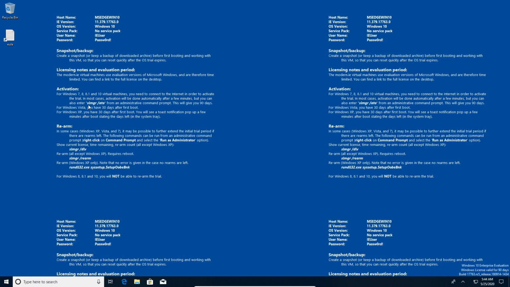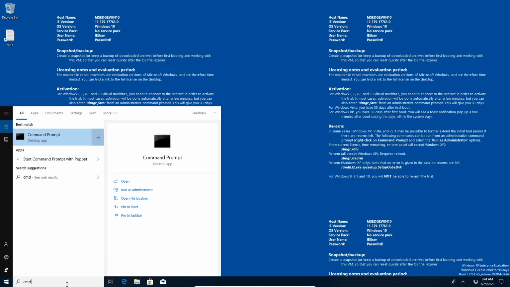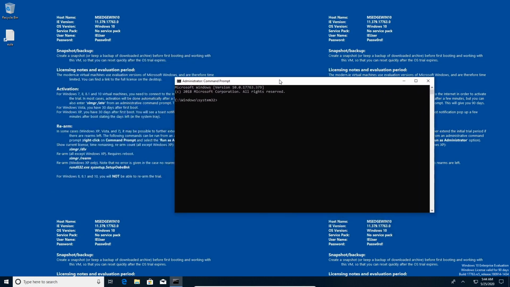Okay, so we just need to activate the Windows 10 virtual machine just in case it didn't automatically do it. To do that, we'll type in CMD, right click, Run as Administrator. I'll click Yes.